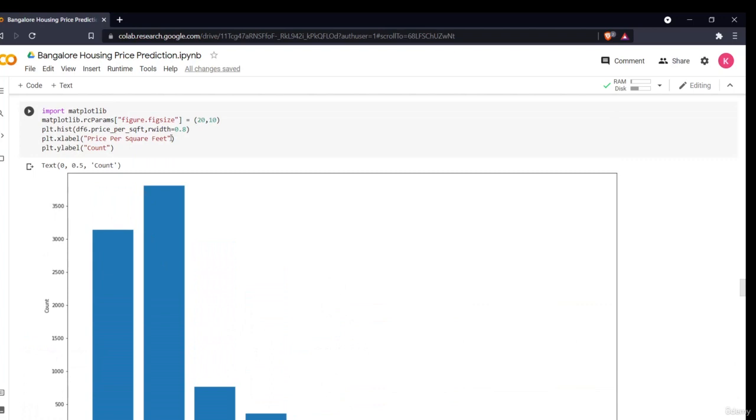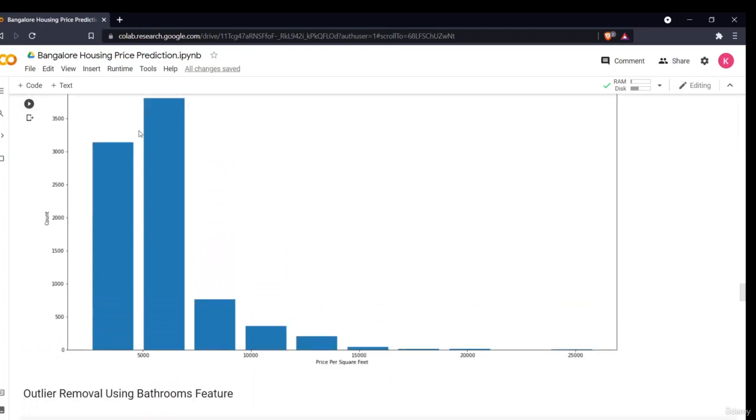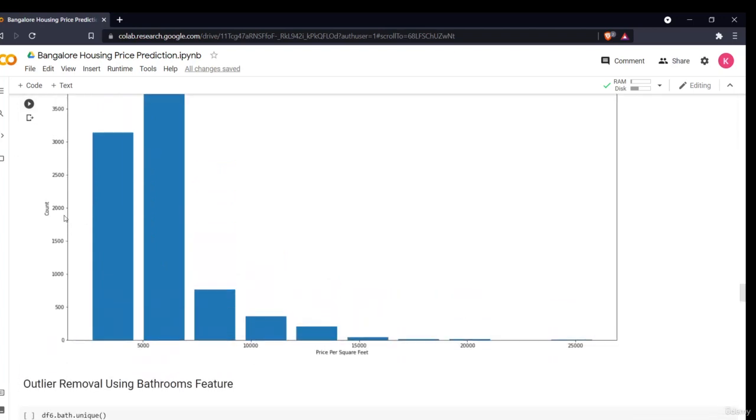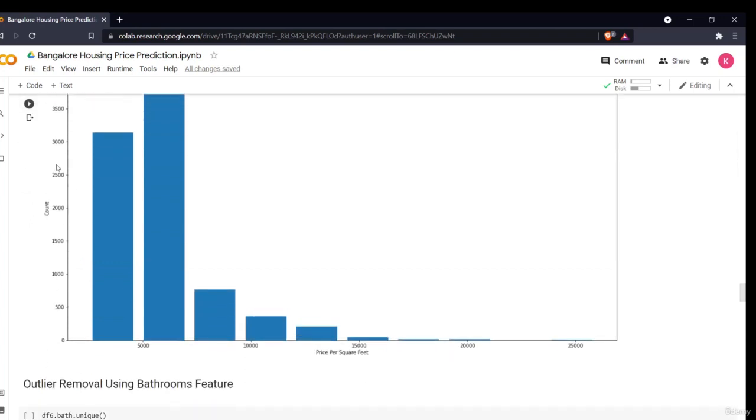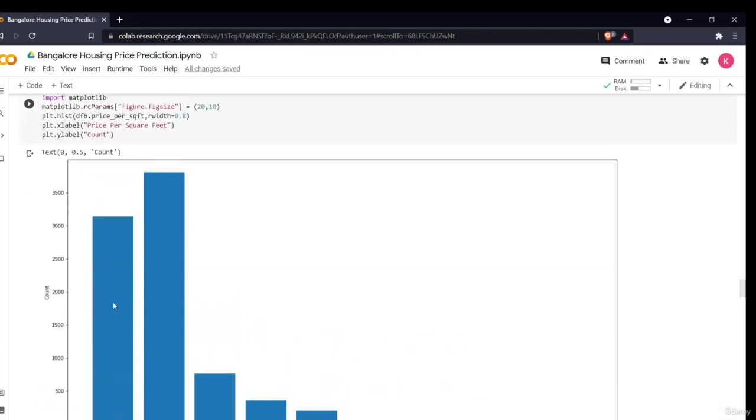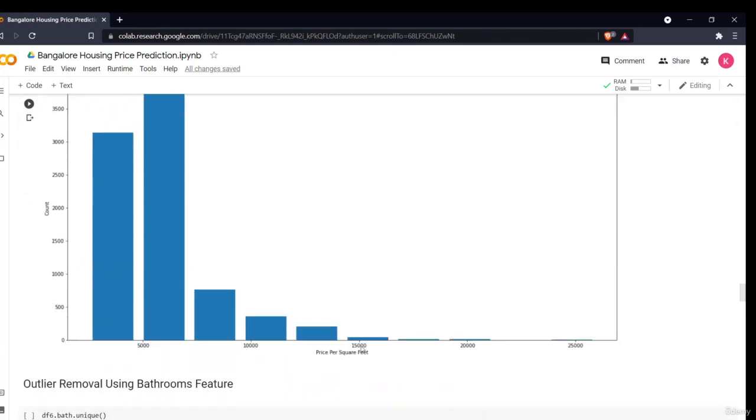So this is a basic function in which I plotted a histogram between the price per square foot and the count to see which price per square foot is in abundance. I used a simple matplotlib for it. I provide the data. So this is the count. As you can see, around 5,000 price per square foot is the abundance, and the least is around 15,000 price per square foot. As you know, there will be many locations which are exotic locations. In those locations only, the price will be high.